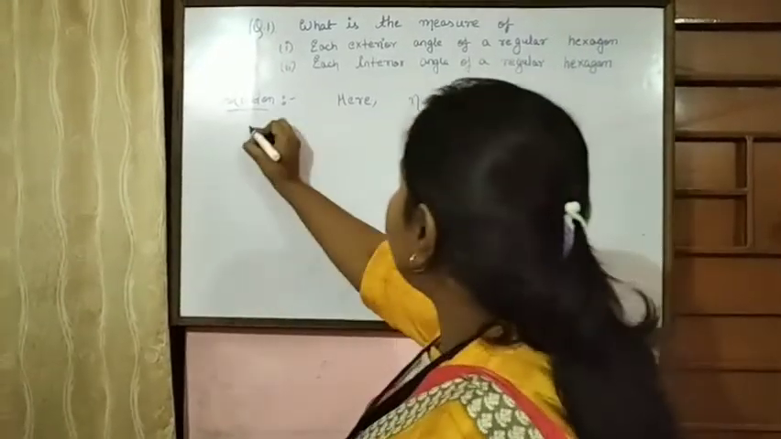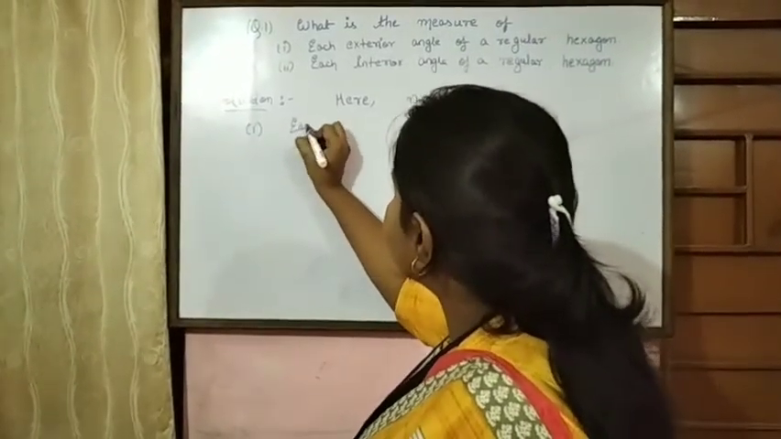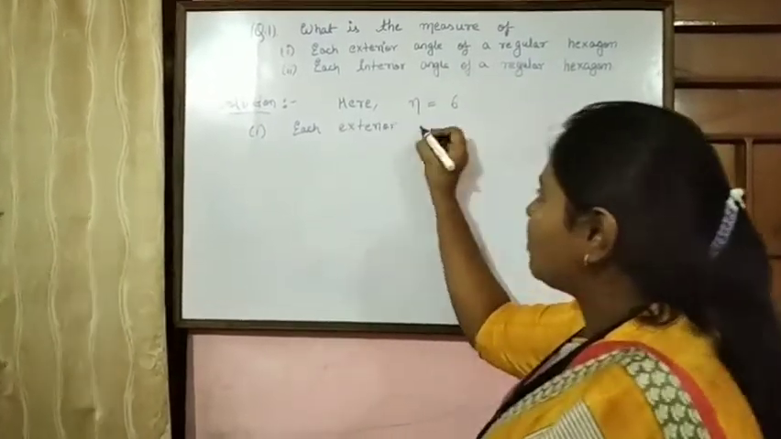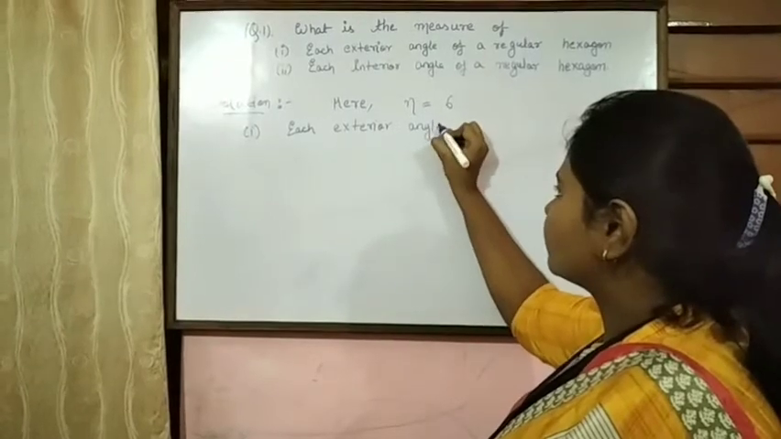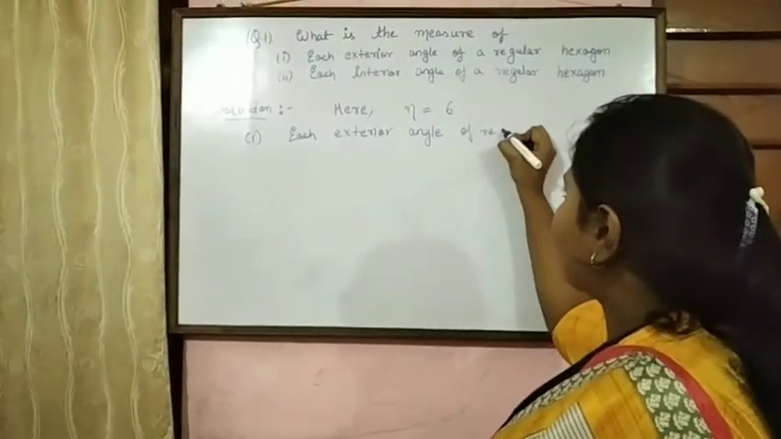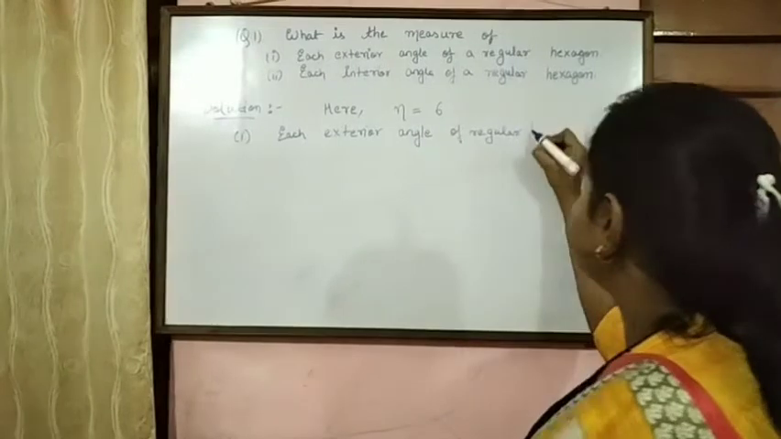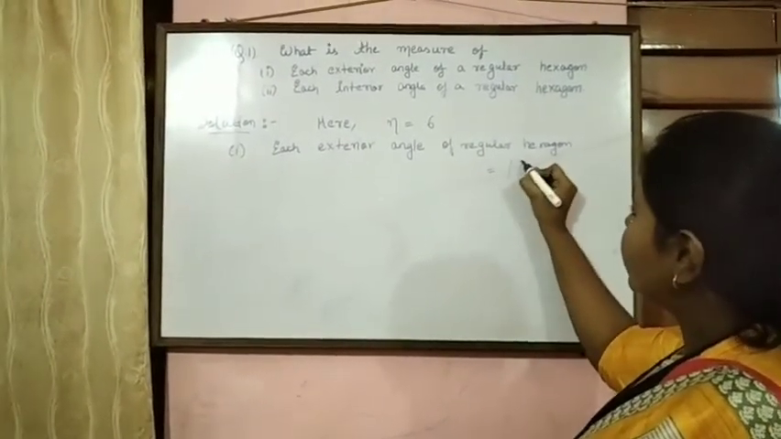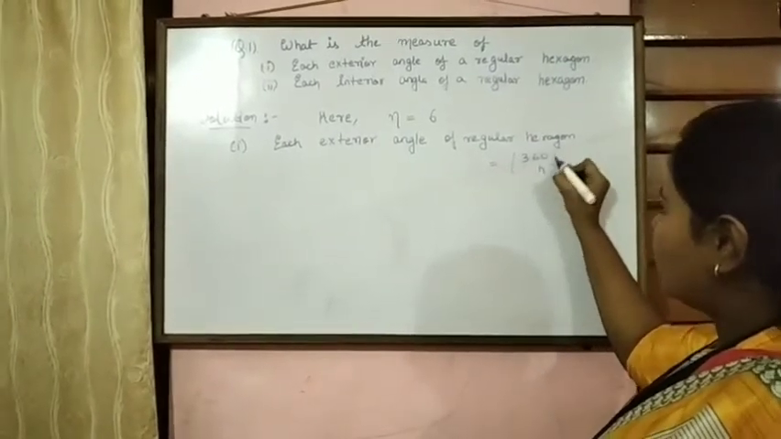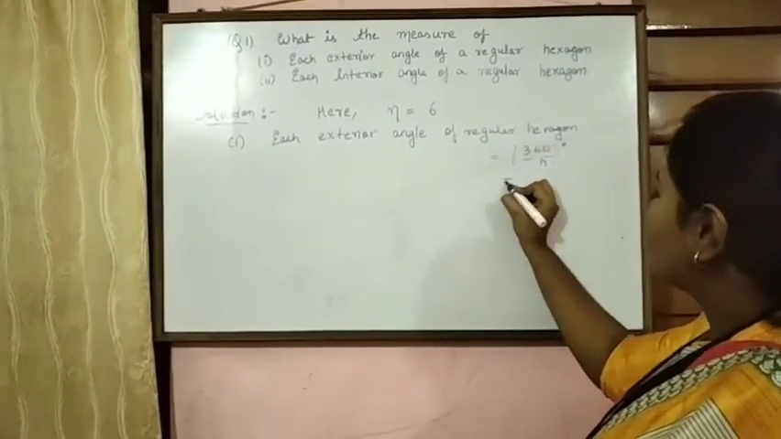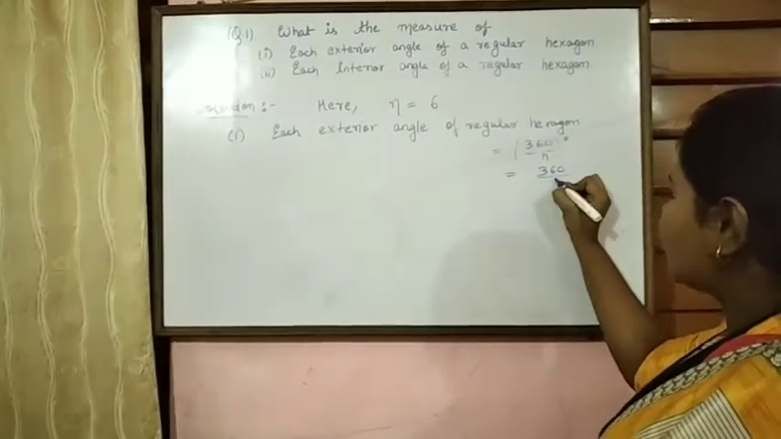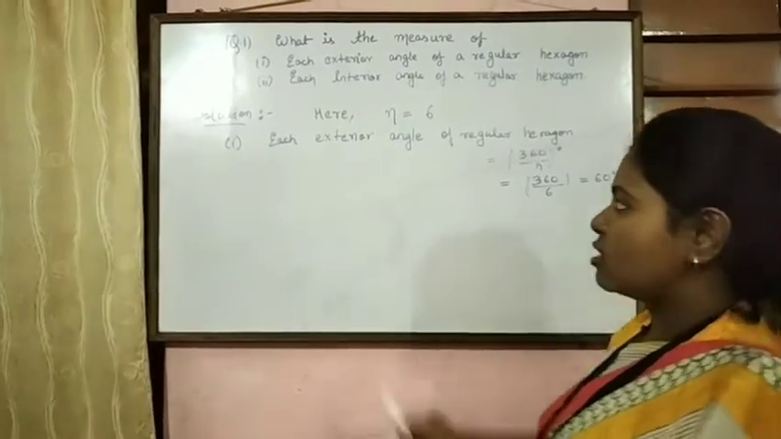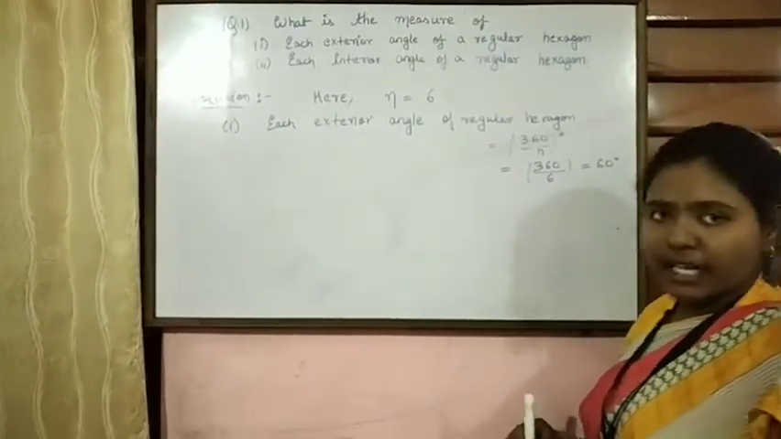Okay students. Now each exterior angle: what was the formula for each exterior angle of a regular polygon? It was 360 degrees by n, where n is the number of sides. So it is 360 degrees by 6, that is 60 degrees. So 60 degrees is the measure of each exterior angle of a regular hexagon.